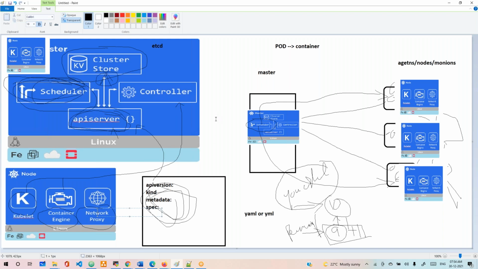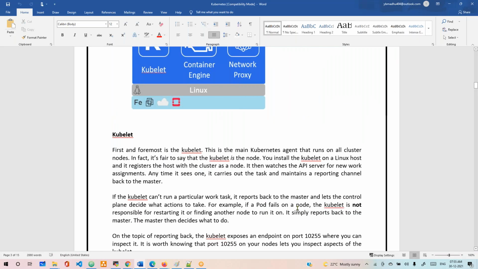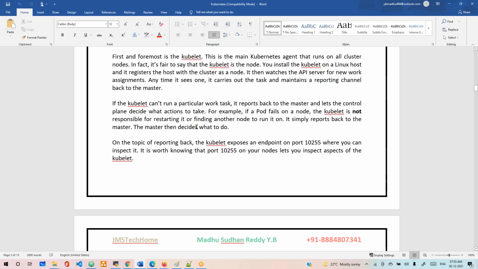That is how it happens internally: the communication between the components, the relationship between the software. You can think of it that way. It's very easy to understand what exactly each component does.